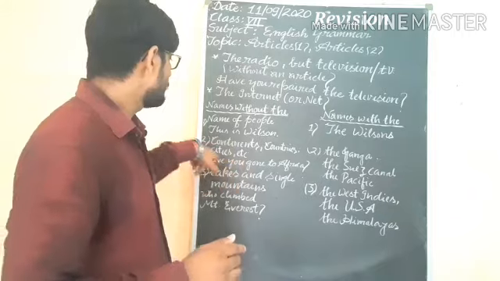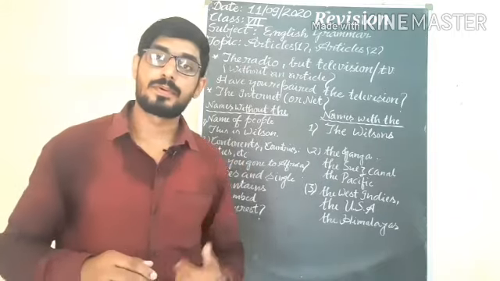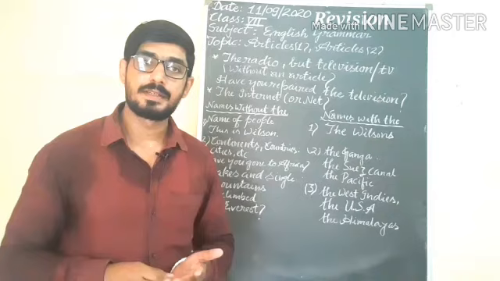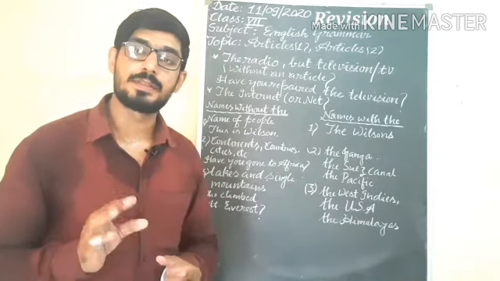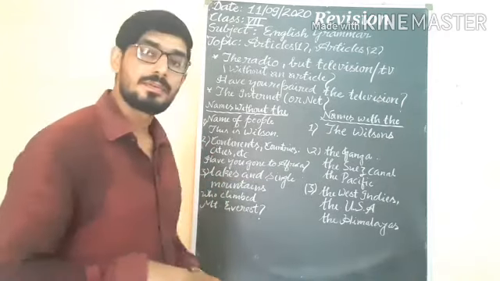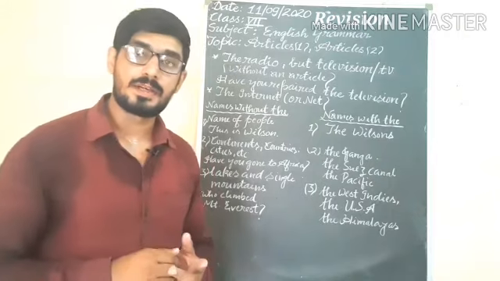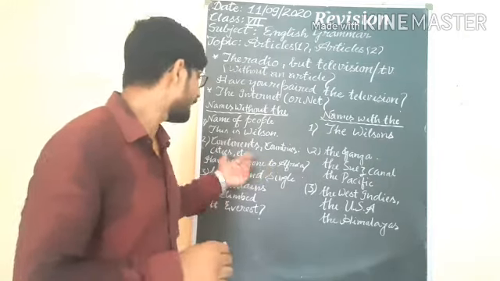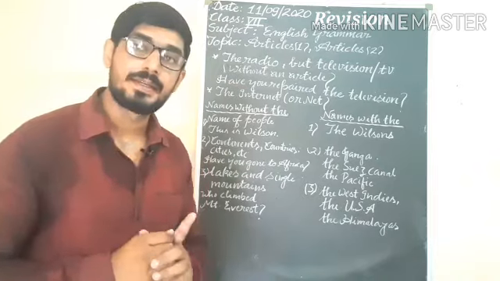Continents, countries, cities, etc. Before continents, countries and cities we don't use the. Understand? Have you gone to Africa? We don't use the before a continent's name, country's name and city's name. We can't say the Delhi.